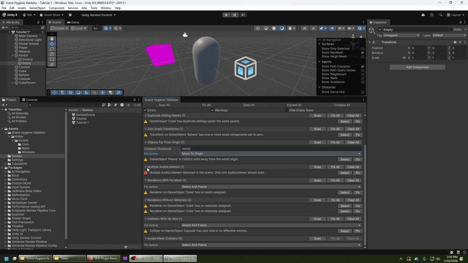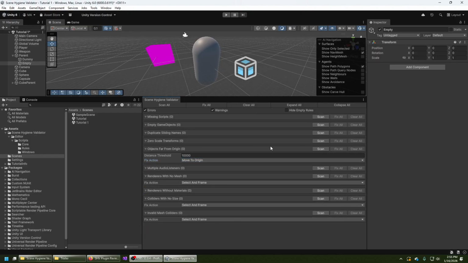You also have multiple audio listeners. This is a common issue. You have multiple cameras and you end up in a situation where all the cameras contain audio listeners. So you can just fix this using the multiple audio listeners rule. You have renderers with no mesh, colliders, and so on. And if you press clear all, it will clear all the issues without fixing them.